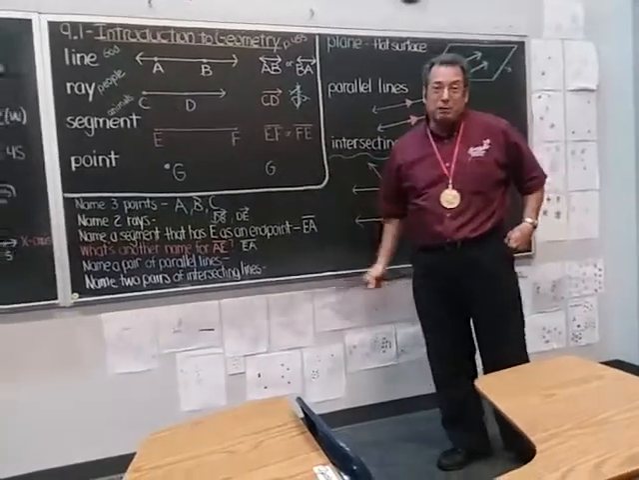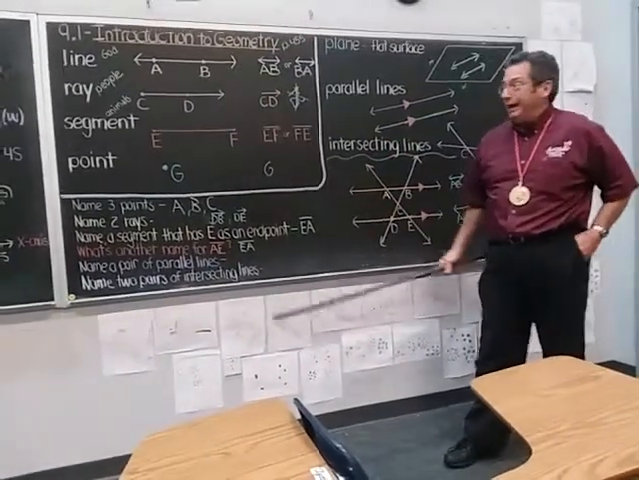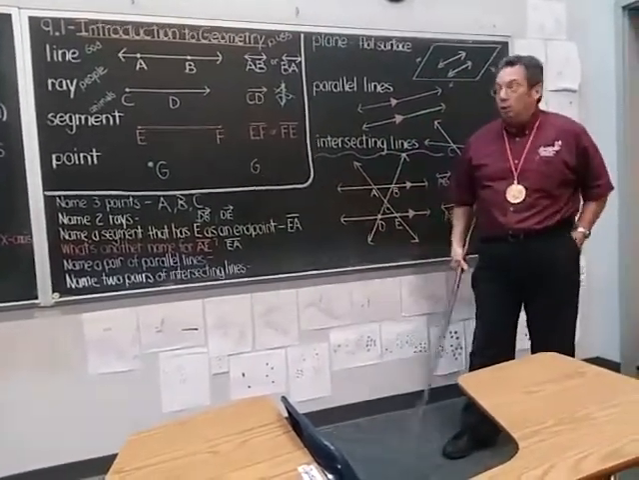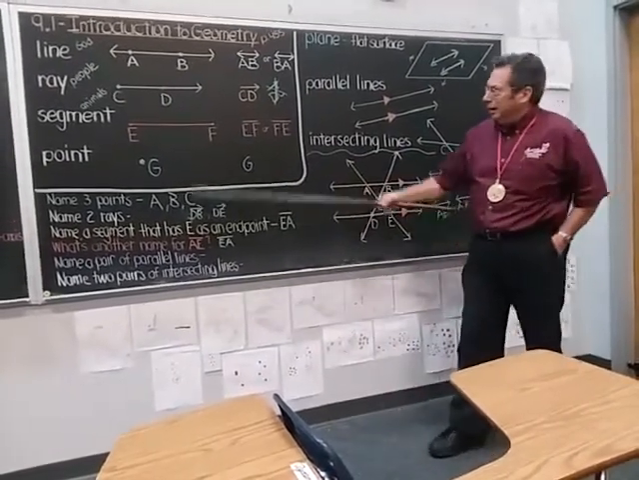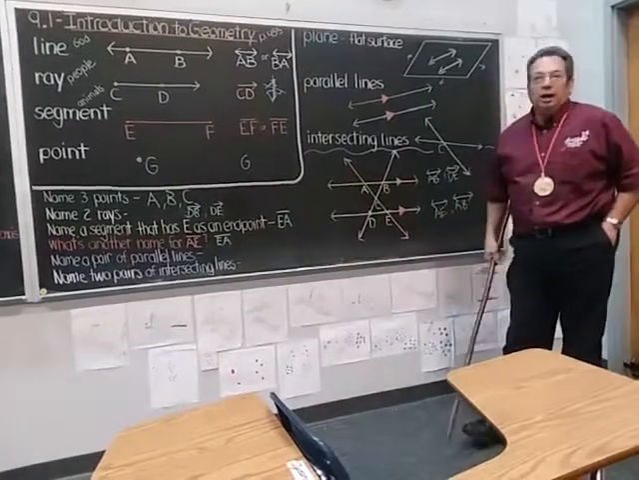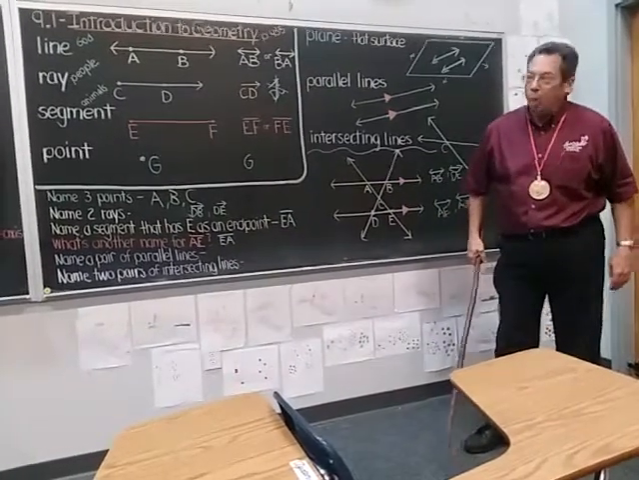A ray reminds me of people. It has a beginning but no ending. A segment reminds me of animals. They have a beginning and they have an ending. Sometimes right on my plate. And then a point, we use capital letters when we name points.